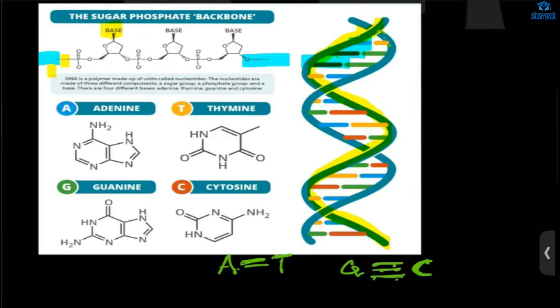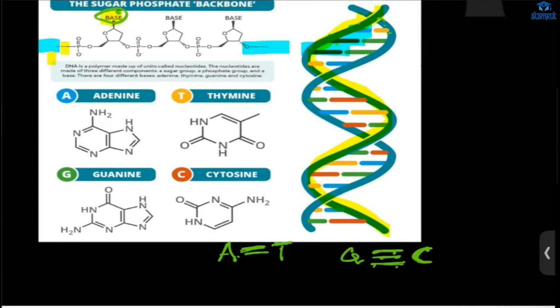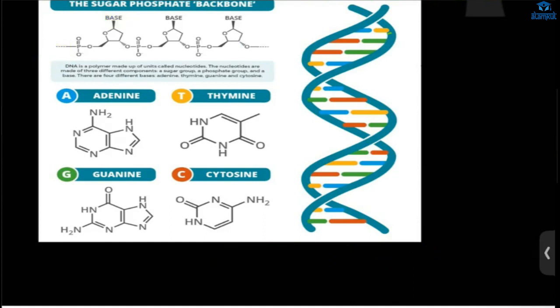If one strand is having adenine, the other strand will be having what? Thymine. Always remember that. And if one strand is having guanine, the other strand will be having what? Cytosine. So they both will be bound to each other, close together.